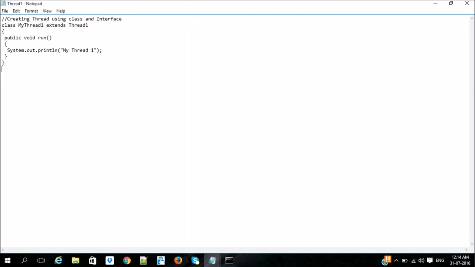Now I am going to create another thread by using an interface. Its name is MyThread2. The interface can be implemented by using the implements keyword.